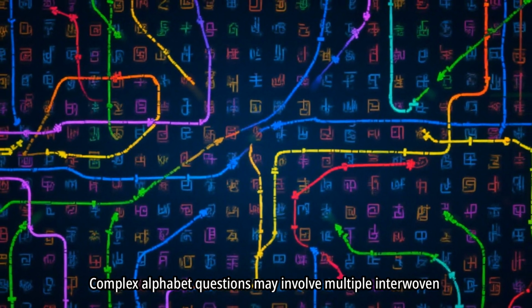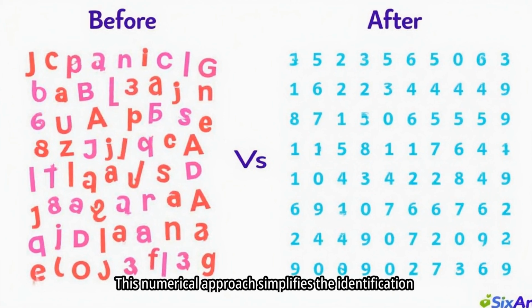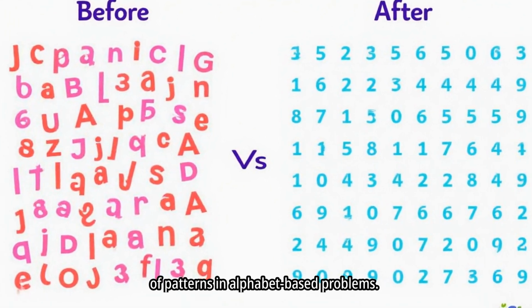Complex alphabet questions may involve multiple interwoven patterns. This numerical approach simplifies the identification of patterns in alphabet-based problems.